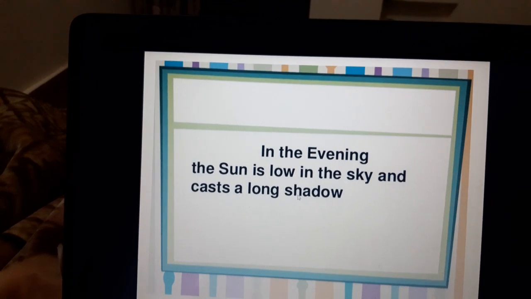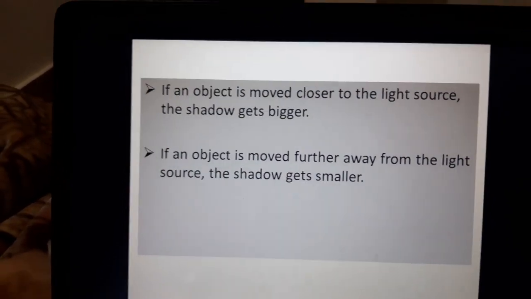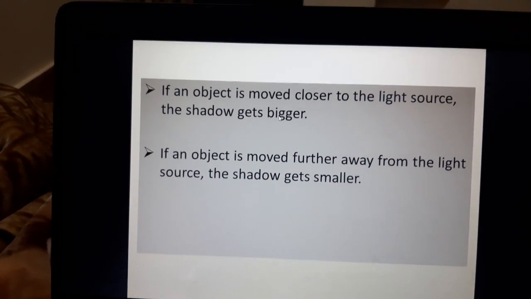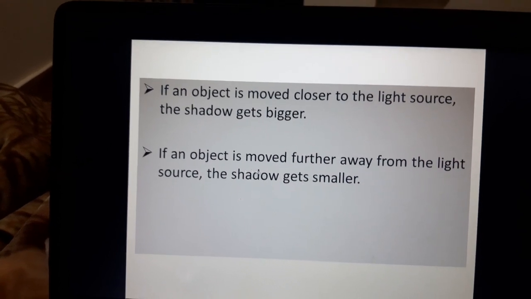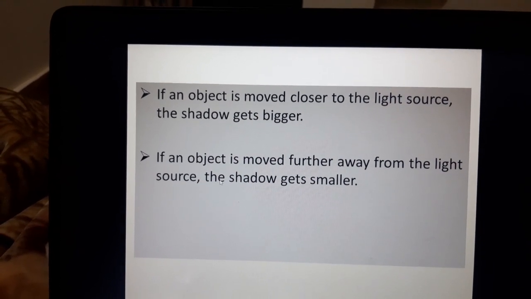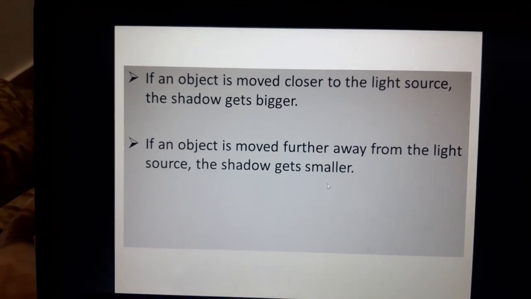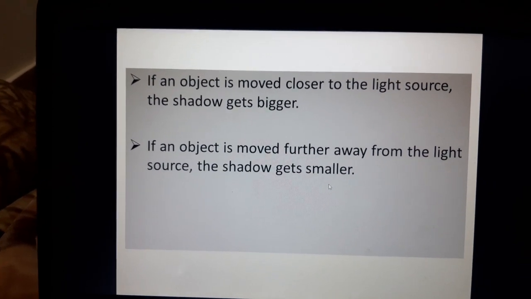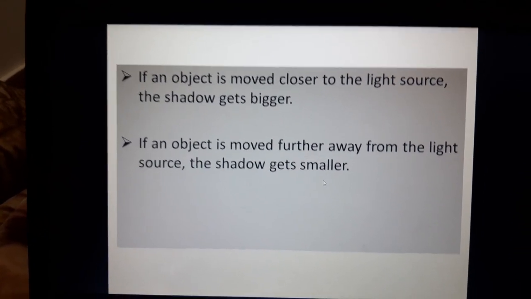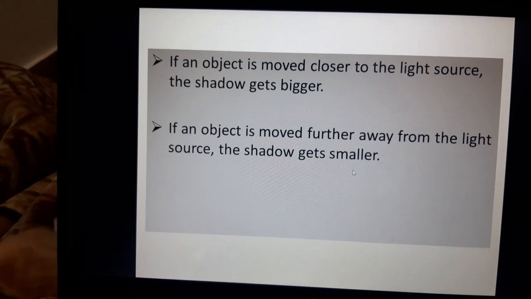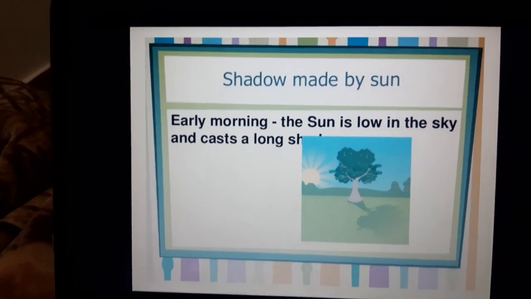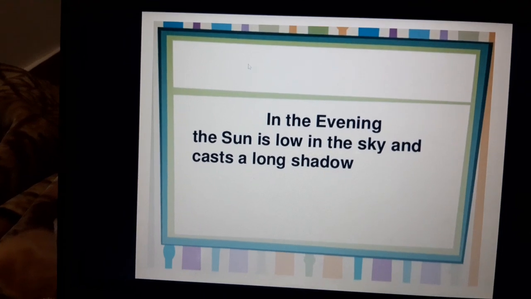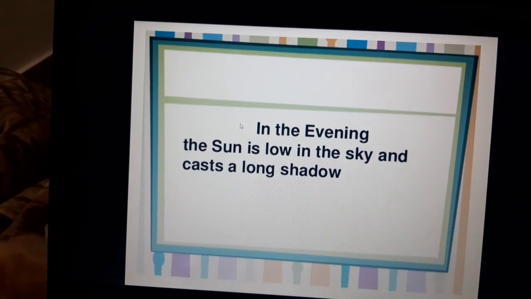Now, there are three different conditions. Why did this happen? This is because if an object is moved closer to the light source, the shadow gets bigger. And the other one, if an object is moved further away from the light, the shadow gets smaller. So this means that if the light source is closer to the object, or in short, the object is closer to the light source, the shadow will be bigger. Now you can see, if the light source is near, the shadow will be greater.